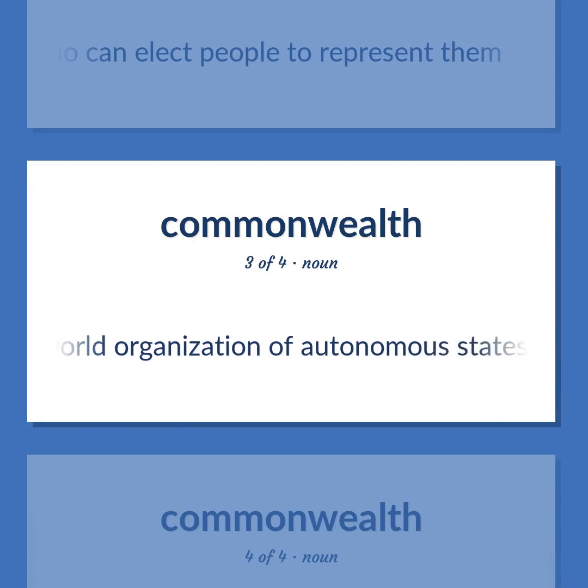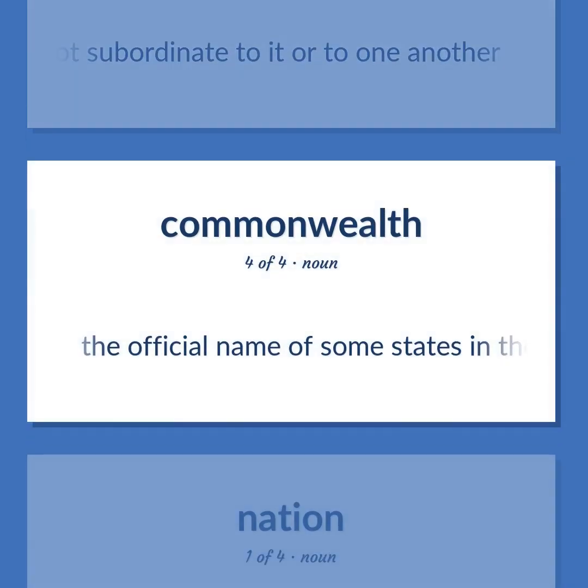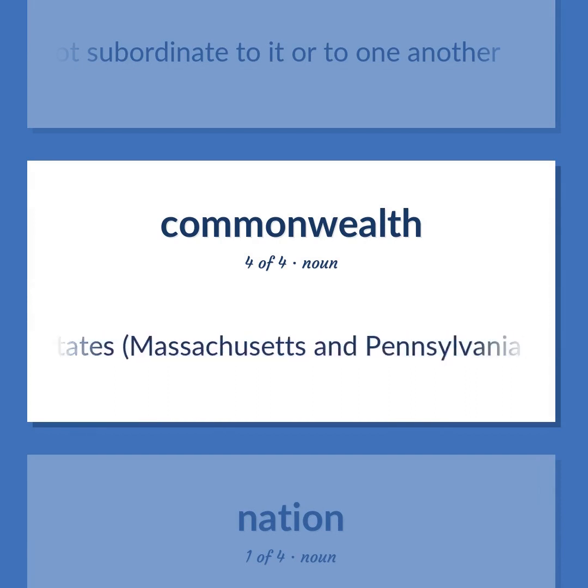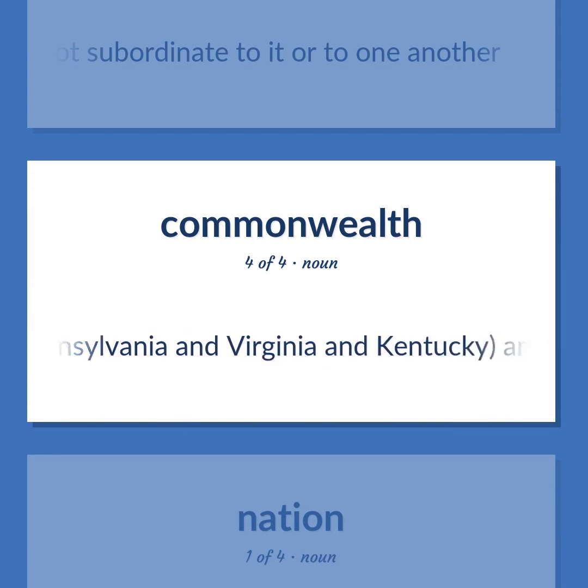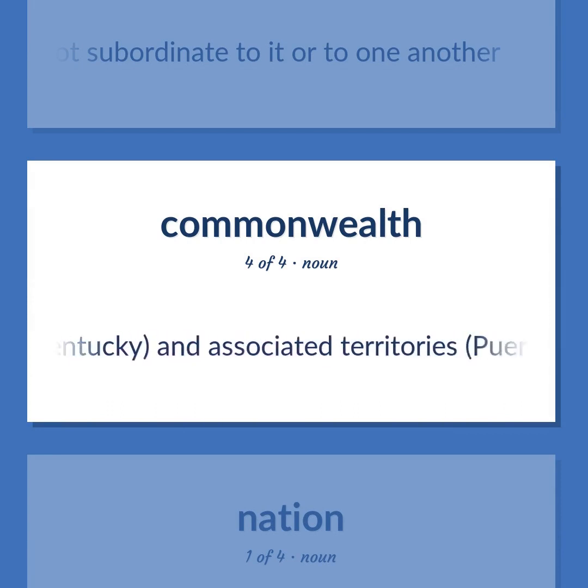A world organization of autonomous states that are united in allegiance to a central power but are not subordinate to it or to one another. The official name of some states in the United States, Massachusetts and Pennsylvania and Virginia and Kentucky, and associated territories, Puerto Rico.